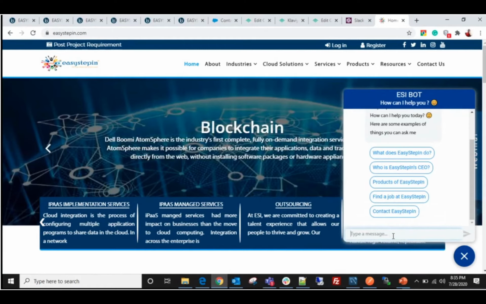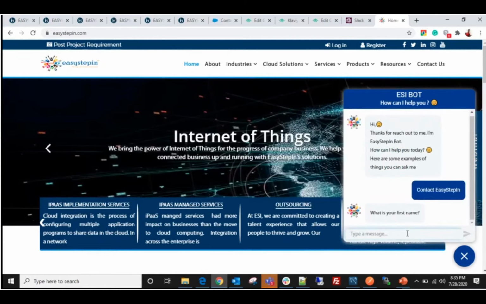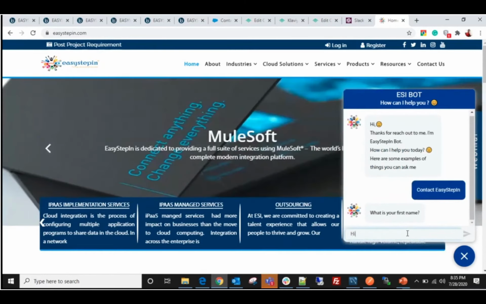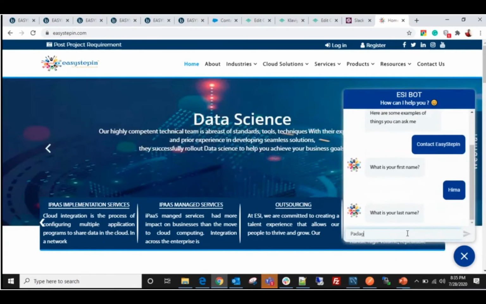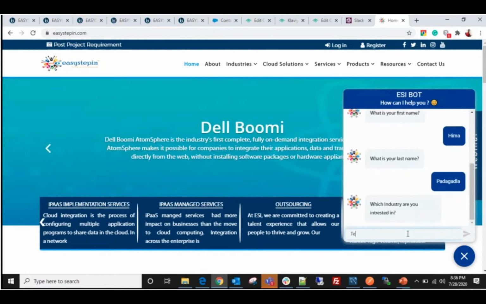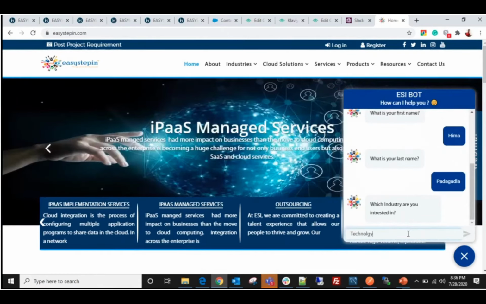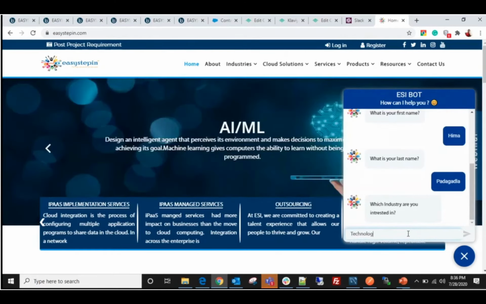Now I would like to contact the Easy Stepping people, so I am going to click on contact Easy Stepping. The ESI bot has requested me to provide my first name, so I have given the first name, and along with that it is asking me to provide my last name, so I have given my last name also. Which industry? Right now I came to know about the products which belong to ESI, so now I am going to provide the industry as technology.